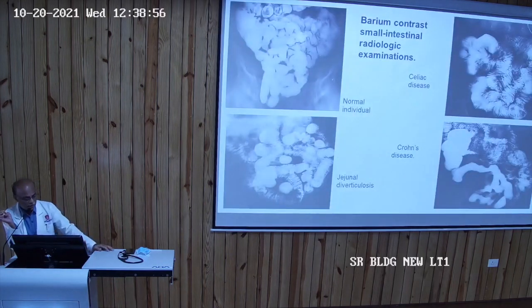So this is the picture for a normal individual. We see the normal. The radiologist will give us the result. So he will diagnose it and give us the result. And just to show you how it will present: jejunal diverticula, multiple diverticula filled with the radio contrast barium dye. And celiac disease, the picture will be like this, and Crohn's disease, there will be regional, localized patches of villus atrophy.